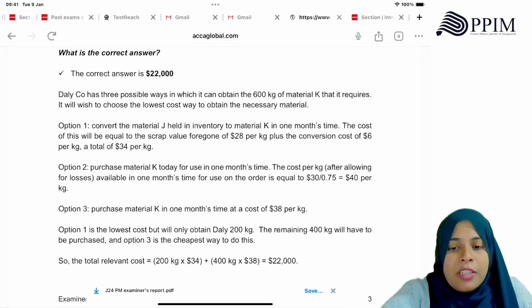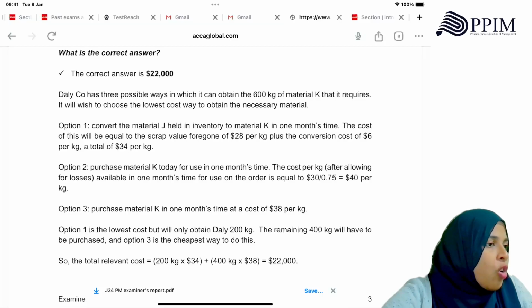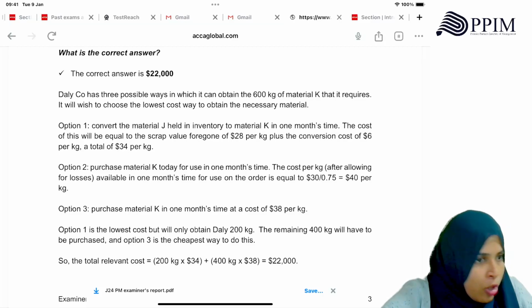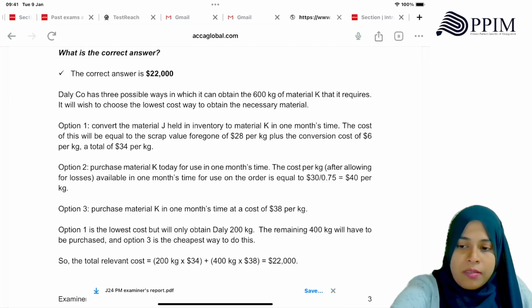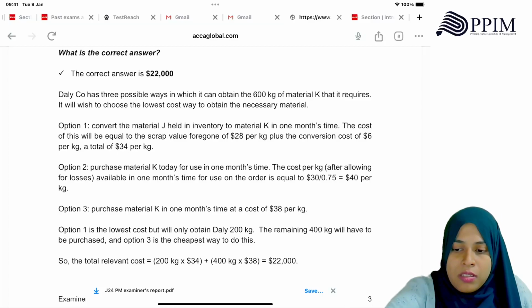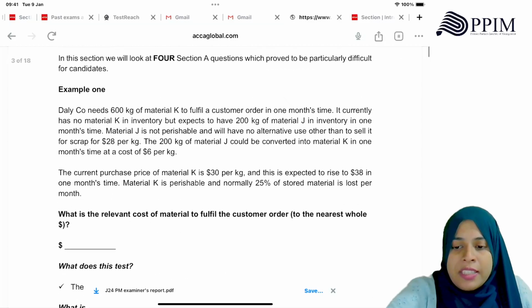So basically, if you buy it today, you have to pay $30. But out of this, only 75% will remain. So 30 divided by 0.25. How you do it is, nine is like 400 into 125 or something. 400 into 125.